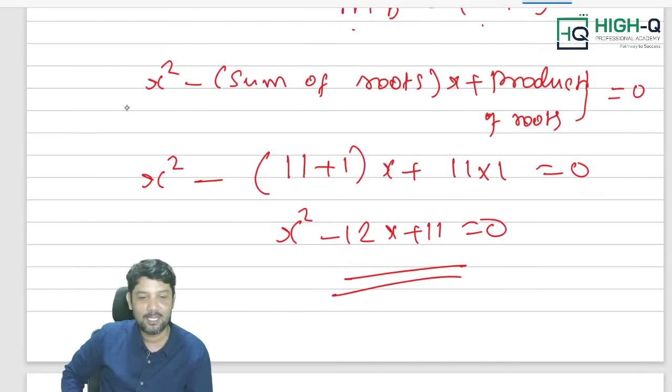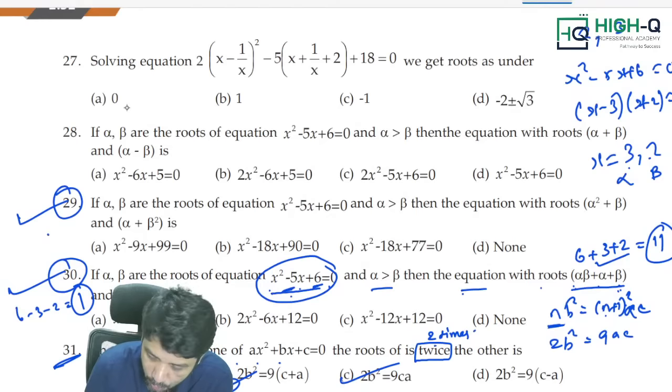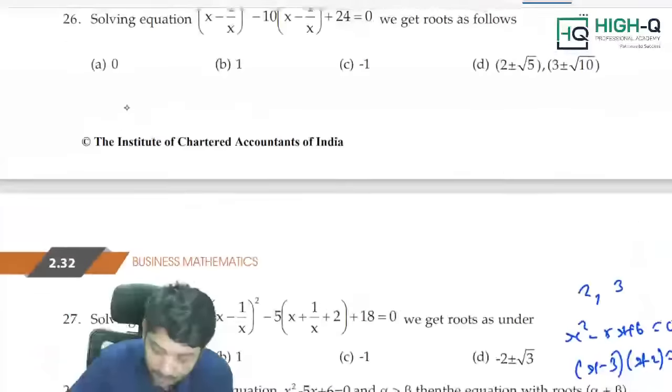Answer is over. Such a fantastic sum, and it's a very important sum. Don't ignore this sum. So what you are going to do is, I did this sum and I want you to do this sum on your own. Try it on your own. This one also try it on your own. Similar type of question.